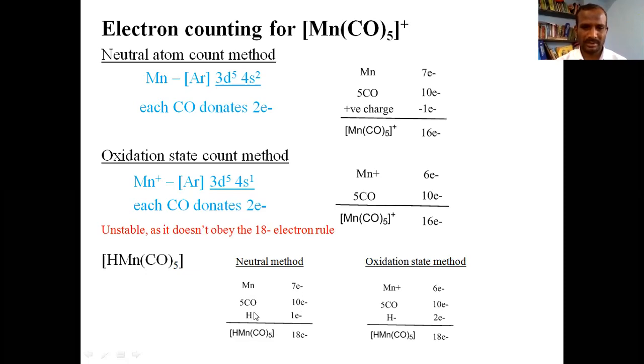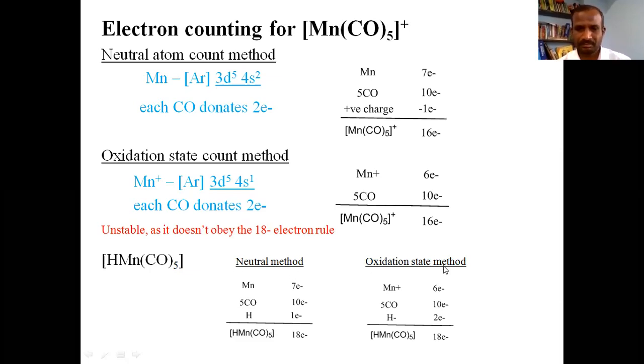Hydrogen in the neutral method is considered as a one electron contributor. So this you need to remember. Hydrogen in neutral method count gives one electron. So if you add all of these, you will get 18. So this complex obeys the 18 electron rule. This is by the neutral method.